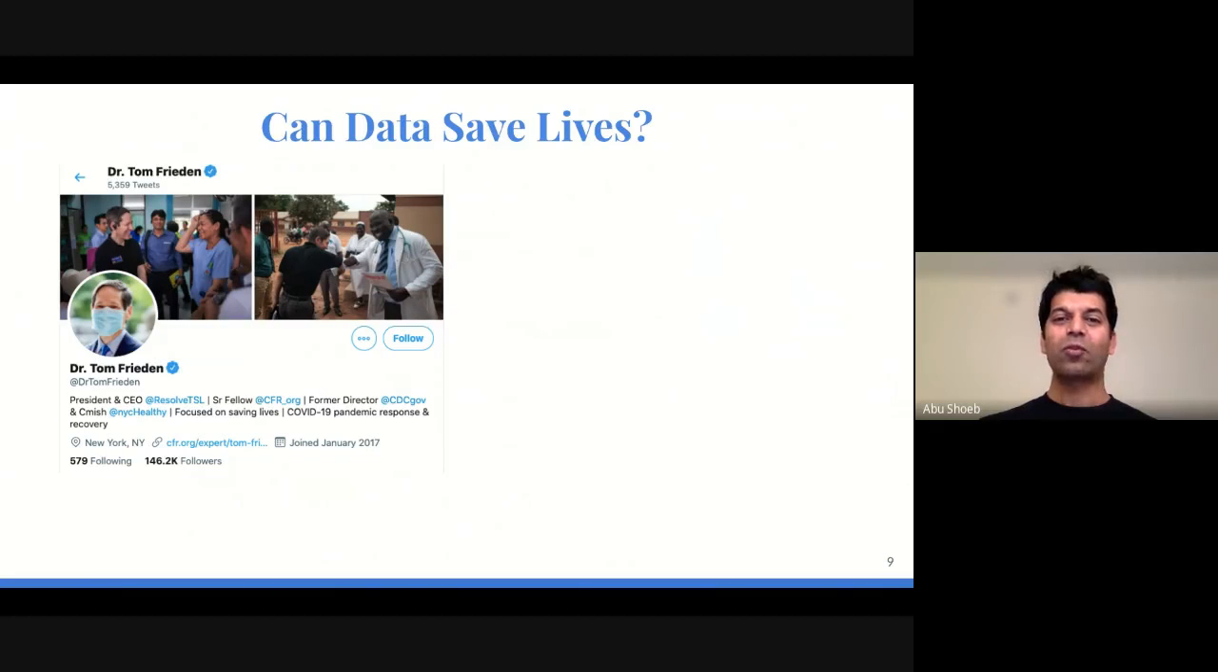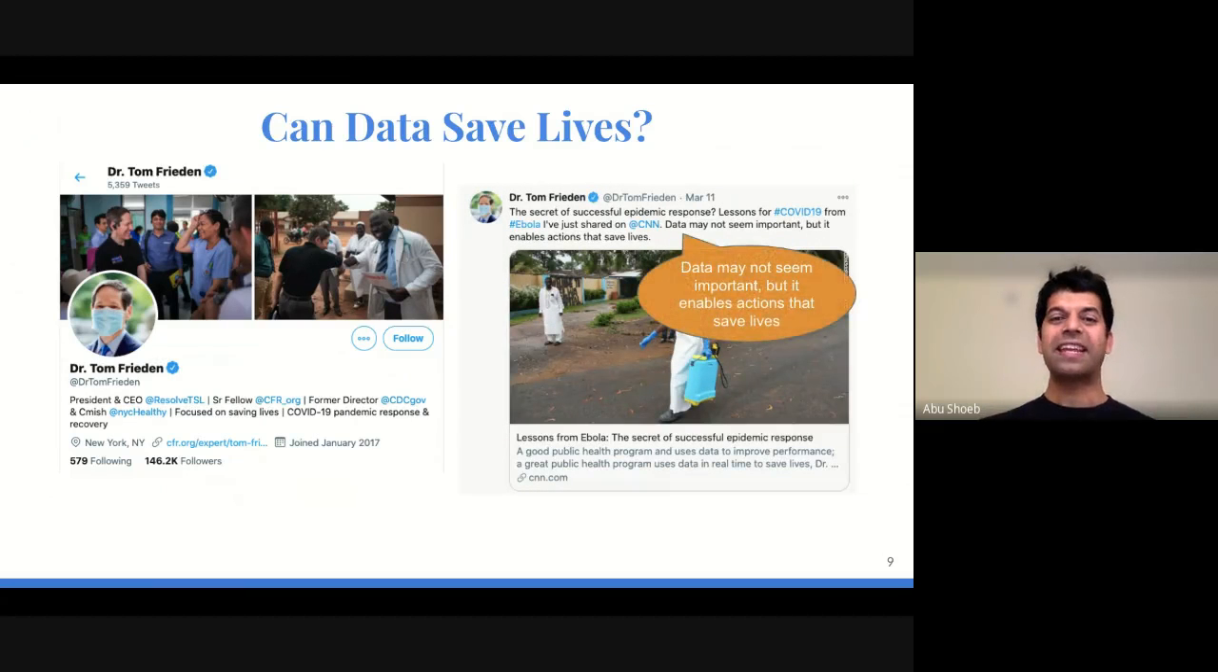Lastly, we could ask, would our system and data be useful for people? The answer is probably yes. The former CDC director, Dr. Tom, mentioned in his interviews that data may not seem important, but it enables actions that actually save lives.